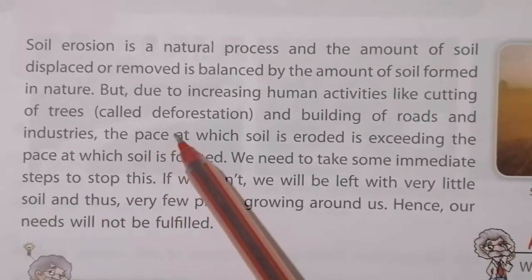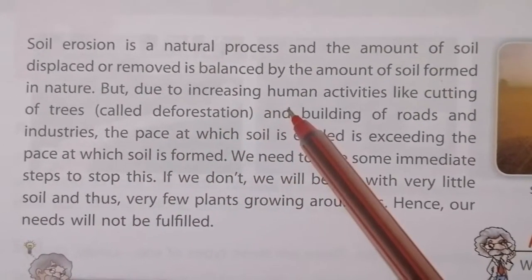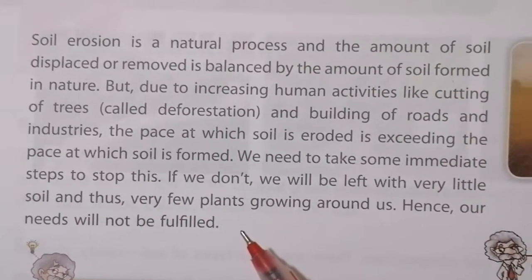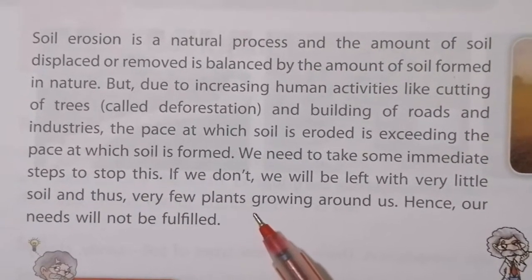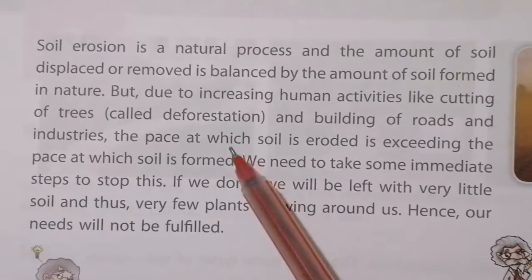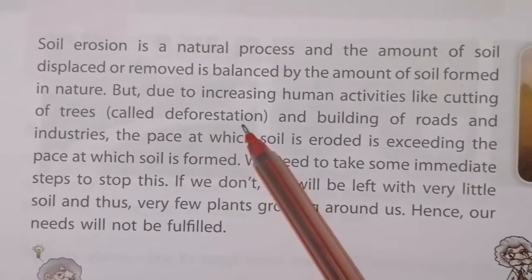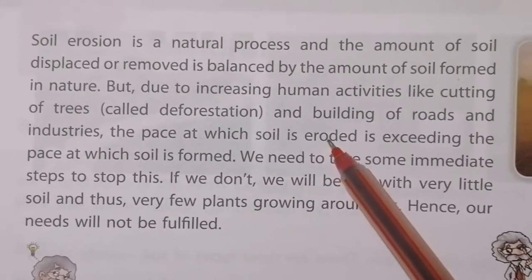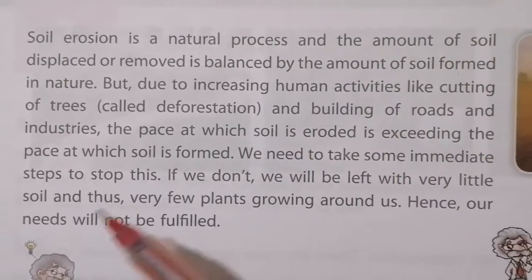But due to increasing human activities, what are we doing? Cutting of trees. What is cutting of trees called, children? Deforestation. Repeat it. Cutting of trees is called deforestation. Underline it, children. And we also do building of roads and industries.